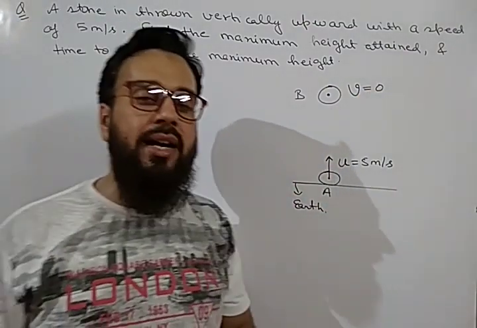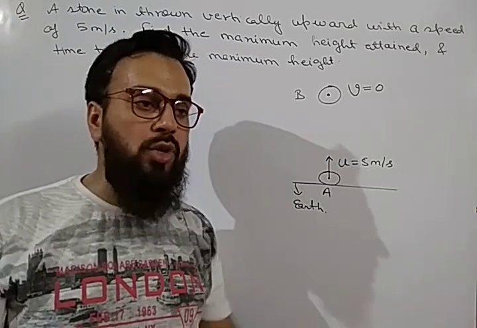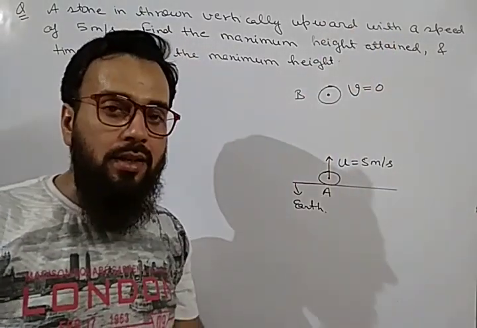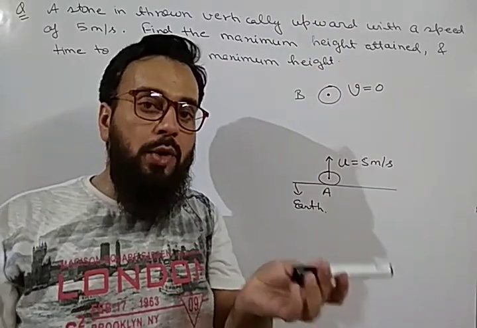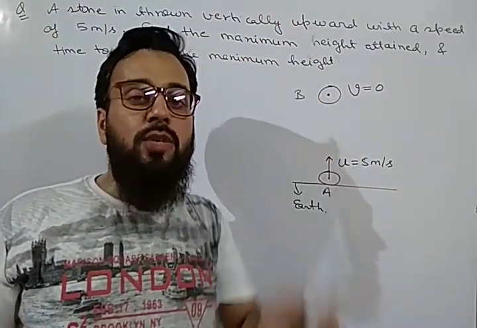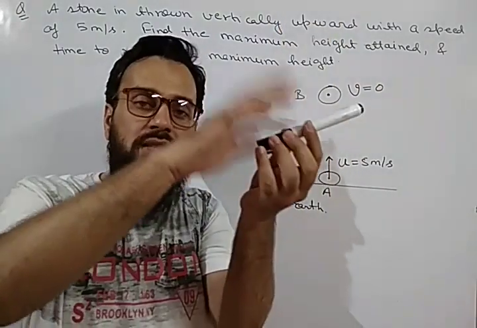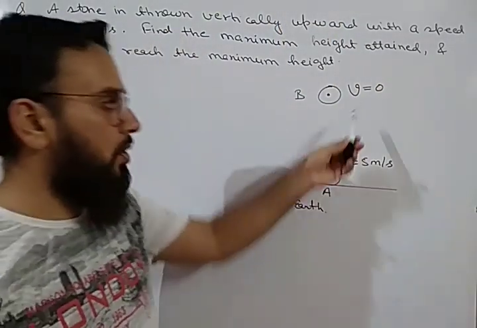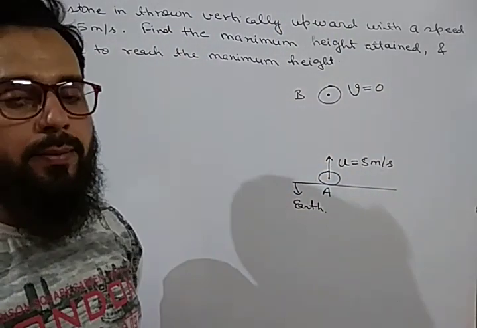Because at maximum height, whenever a body reaches up to a certain height, it falls again. So why does it fall back? Because at that maximum point, the velocity becomes 0. That's why it cannot move further, because its velocity or speed becomes 0. So this velocity will be 0 at the maximum height.